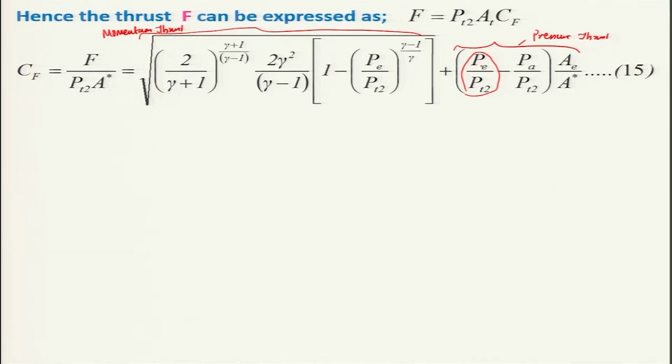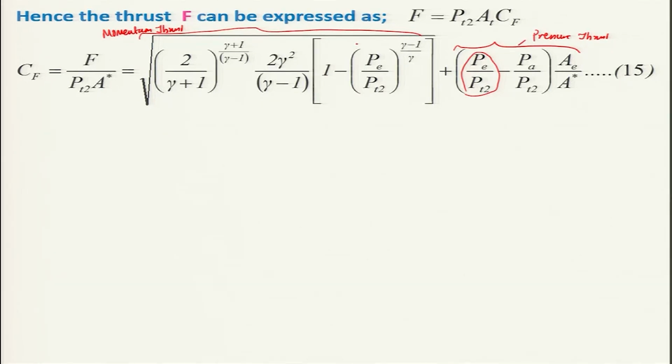Of course, one can notice here that when PE becomes small for a particular chamber pressure, the pressure thrust term, or the thrust coefficient due to the pressure thrust, will be decreasing, and the thrust coefficient due to the momentum change will be increasing, because these terms, P by PT2, will become smaller values.